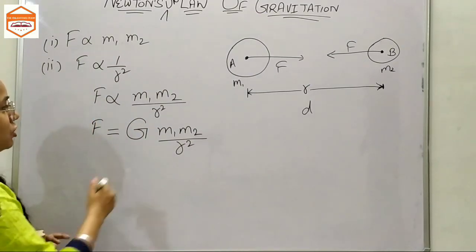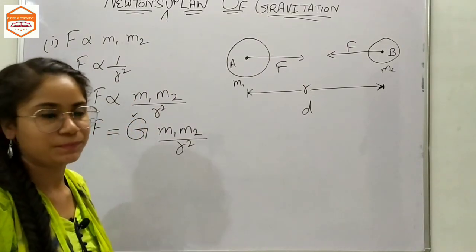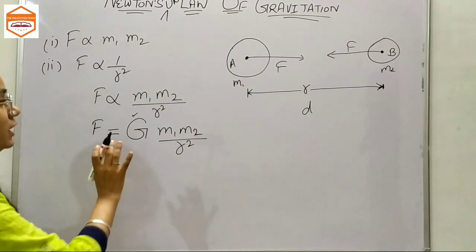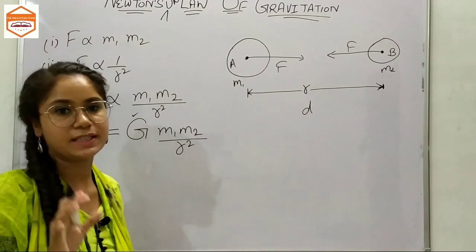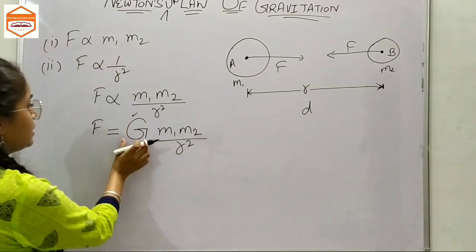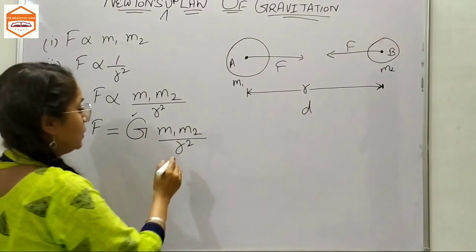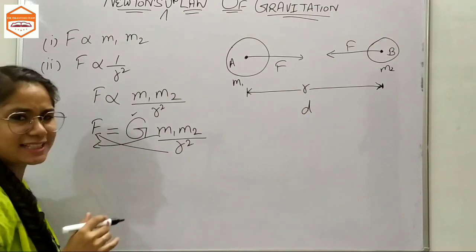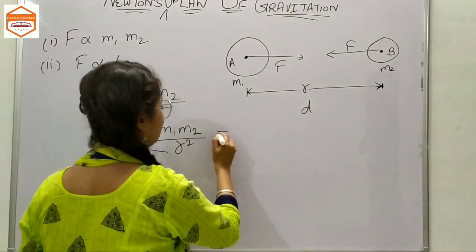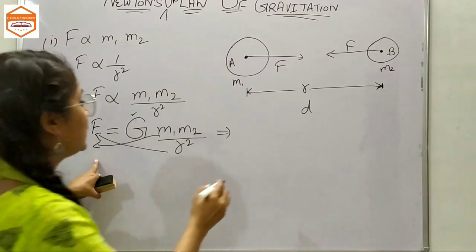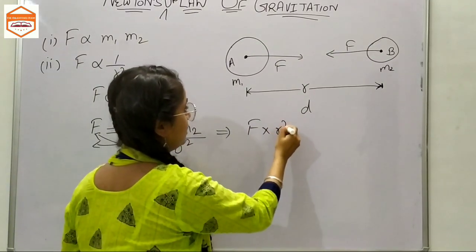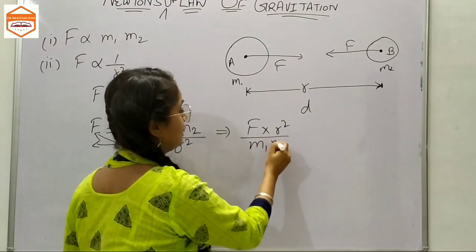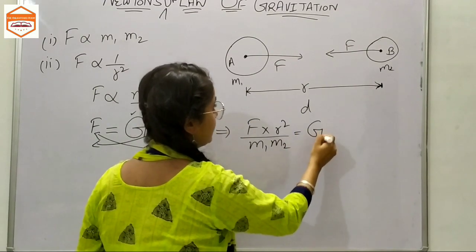Now let's talk about this universal gravitational constant. First of all, we all know that force of gravitation is always measured in newtons. Let us talk about its units. What we're going to do is take R squared to the side of F, and M1, M2 also to the side of F. Now we are left with G on this side.